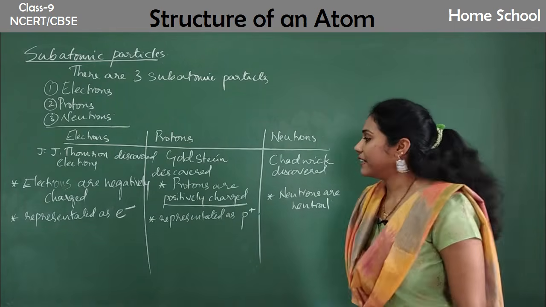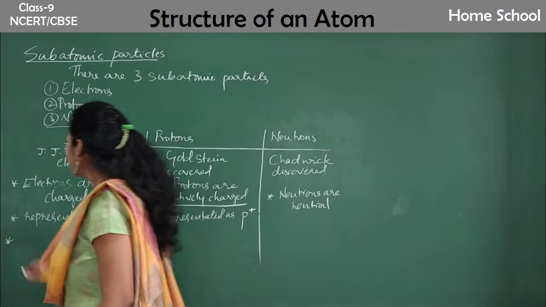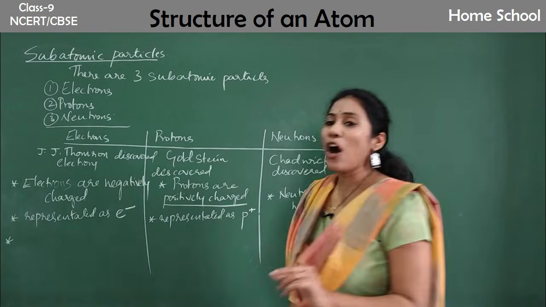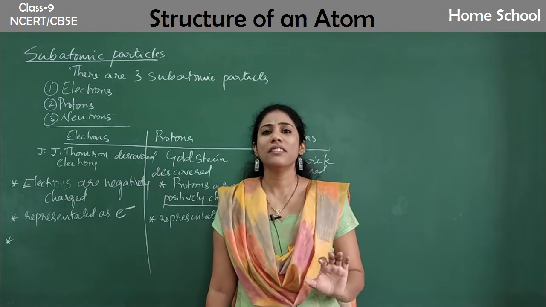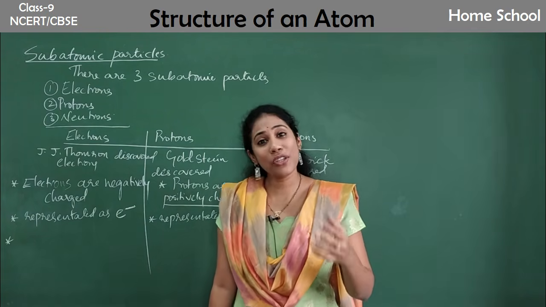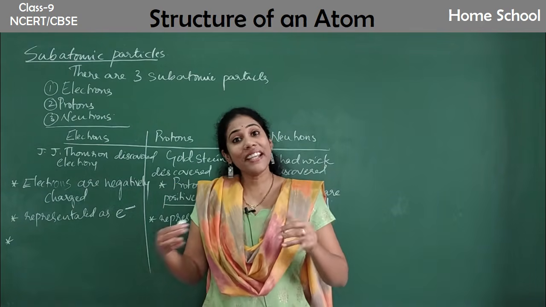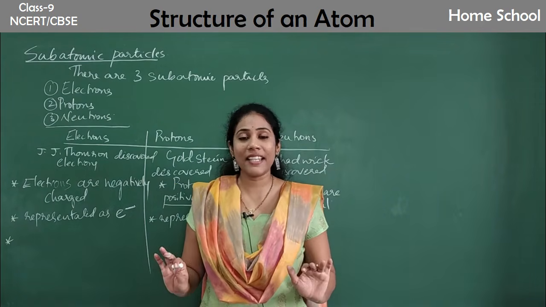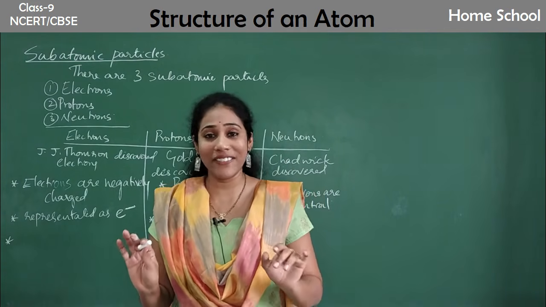The mass of an electron is very small. The mass of an atom itself is small. Imagine inside the atom these particles are there, so how much would be the mass of these particles? Very small.